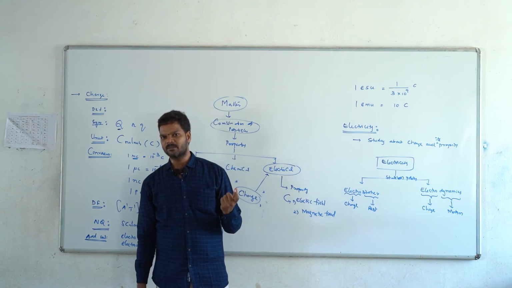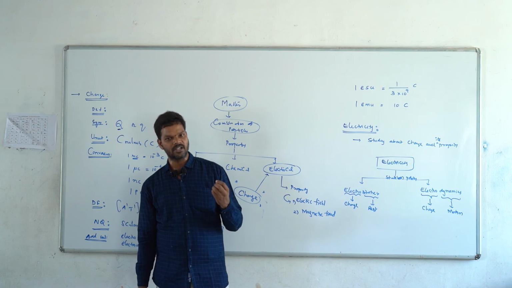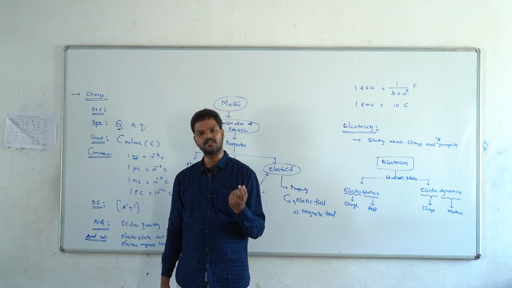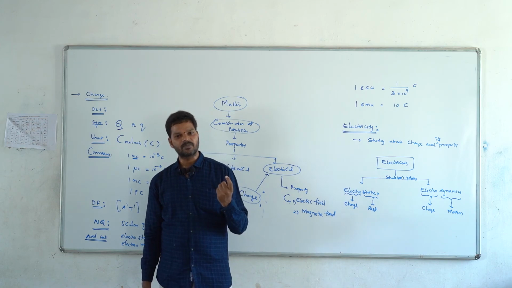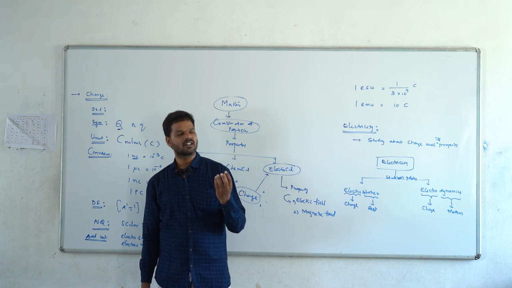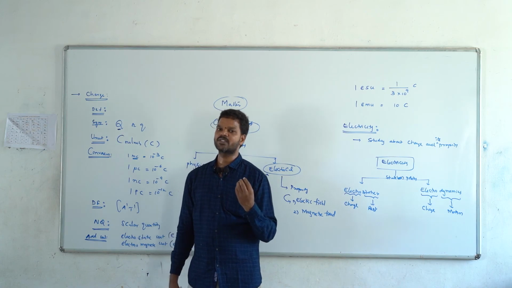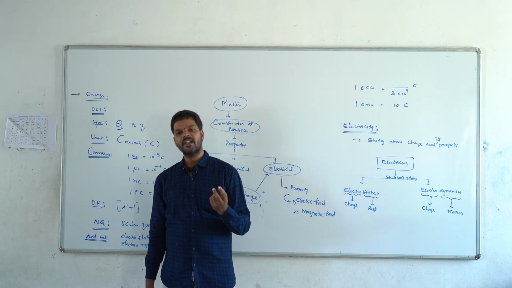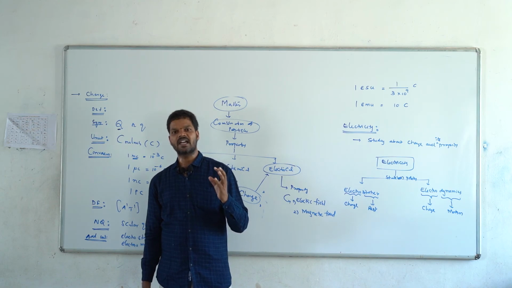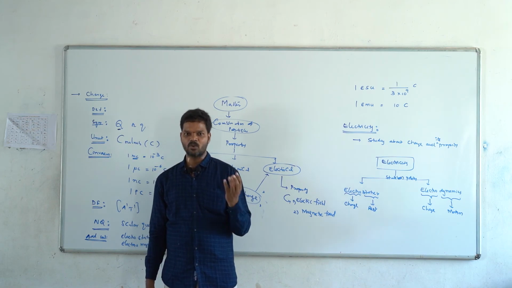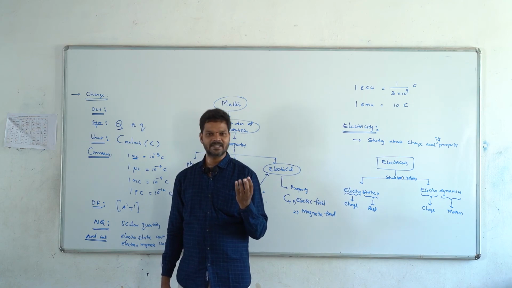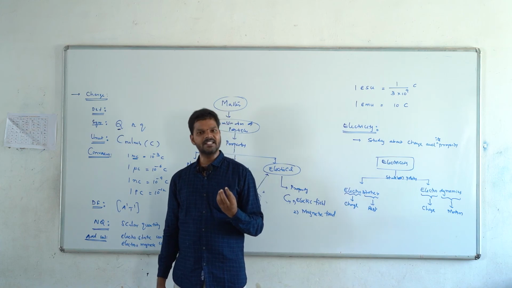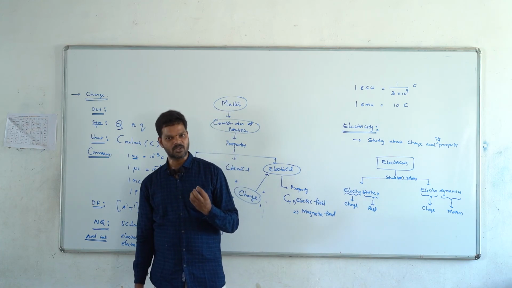We know the meaning of electron affinity from chemistry. Based on electron affinity, we say which body is positively charged and which is negatively charged. If a body or atom has more electron affinity, then it gets a negative charge. If electron affinity is less, then it gets a positive charge.